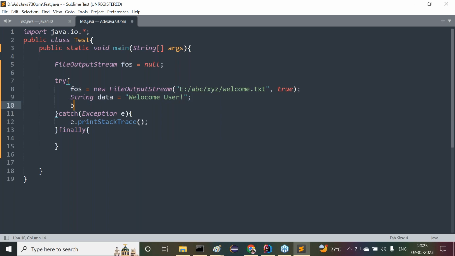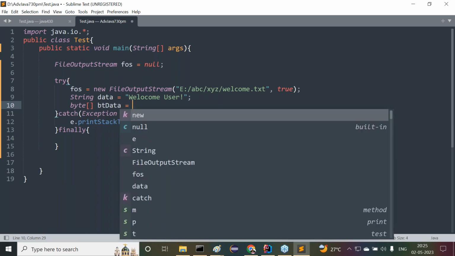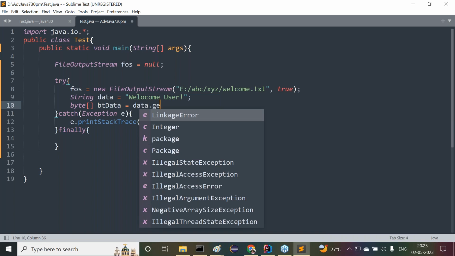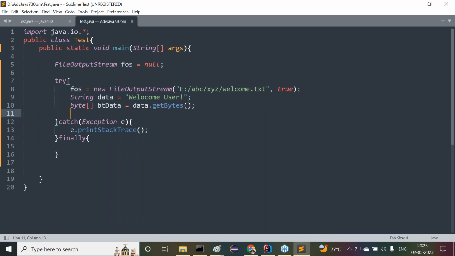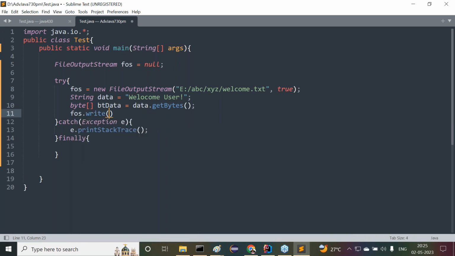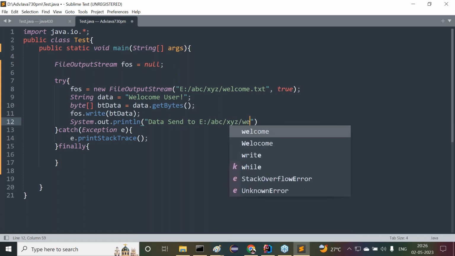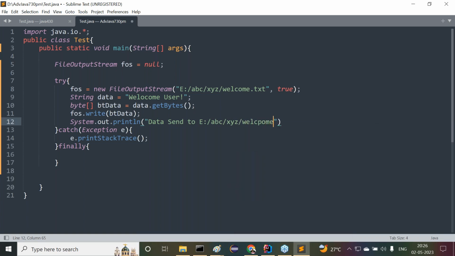Next is to convert this data into a byte array. byte[] btData is equal to data dot, which method do we use there? getBytes method. Okay, data we are getting. Whenever we get data, we have to write the data. fos dot write of btData. That's okay, it's completed. Now I want to provide a message: System.out.println data sent to e:/abc/xyz/welcome.txt. That file we have taken.